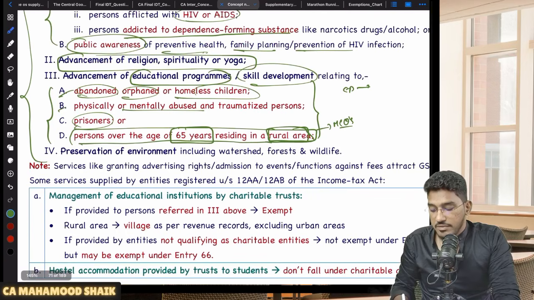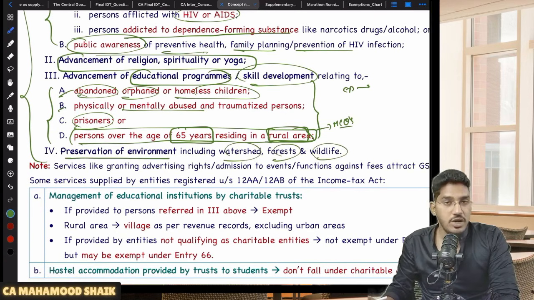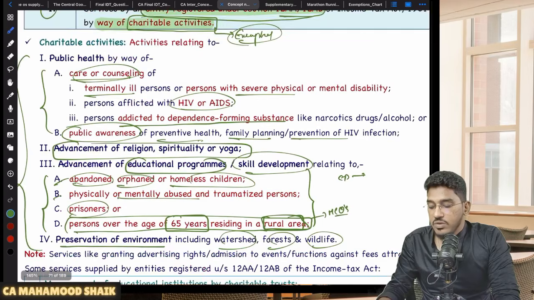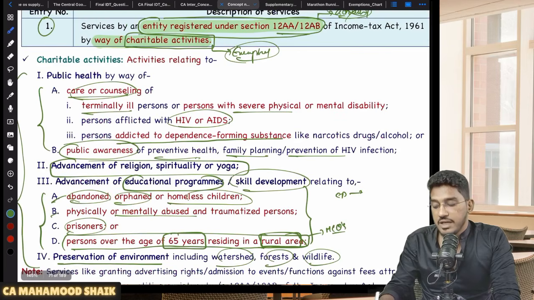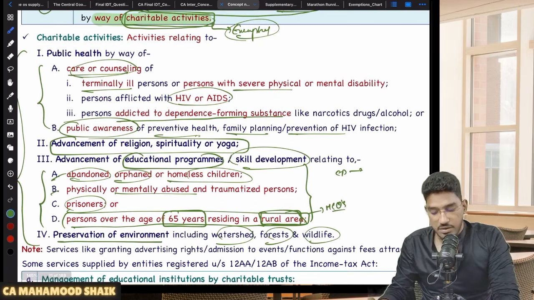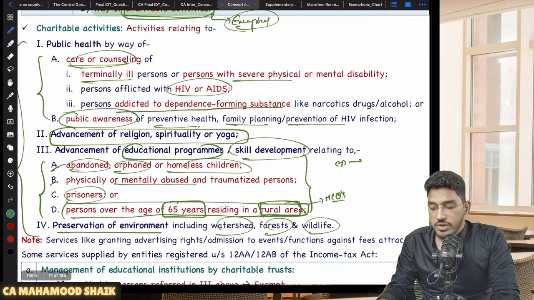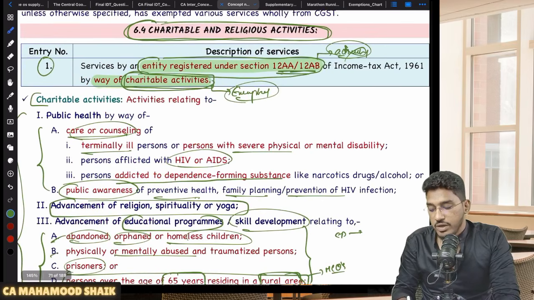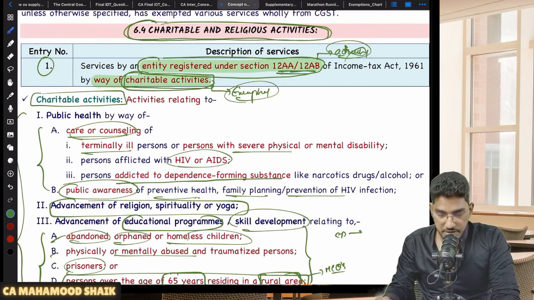Then not just that, if that activity is relating to preservation of environment, including watershed, forest, wildlife, that means environmental protection related activities also will form part of charitable activities. Only these activities have been qualified as charitable activities, and if an entity registered under 12AA or 12AB of the income tax is providing these kind of charitable activities, then only exemption will be there. Okay, so here the important point for the examination is you have to remember what will fall under charitable activities.